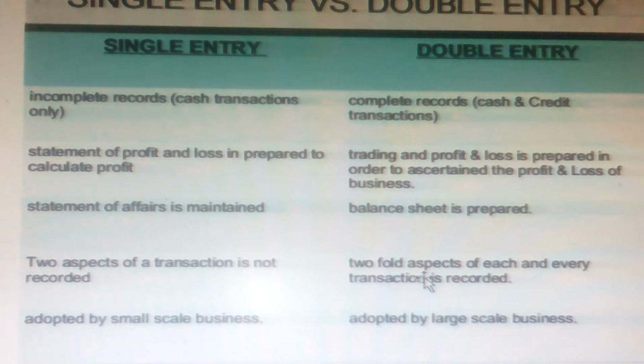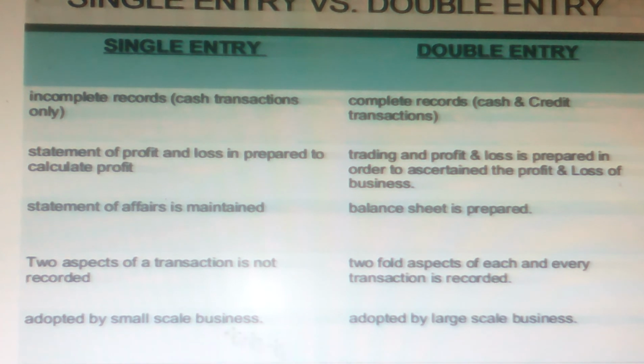Okay. Then in single entry, the two aspects of a transaction are not recorded, correct? So only the cash basis. But in double entry, the twofold aspects of each and every transaction are recorded. That's what debit and credit are: every giving aspect, receiving aspect. Similarly, single entry is adopted by small scale businesses, for example a petty shop, sole trader, like that.